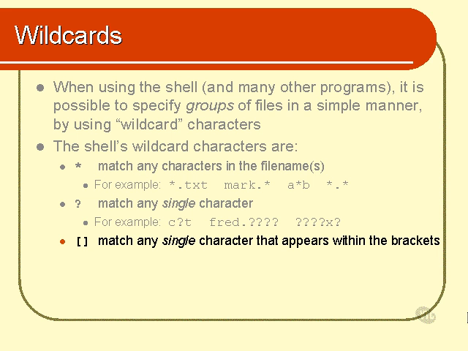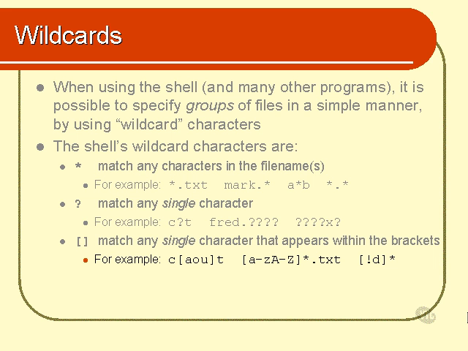Finally, there's the square brackets. Square brackets mean match any single character that appears within the brackets, and it's a single character. Everything inside the brackets is interpreted as matching a single character. Let me show you some examples. C, and then in brackets AOU, close brackets T. Now, that matches any 3-letter file name. If they exist, they may not exist, but if there was a file name CAT, that would match. If there was a file called COT, that would match, and CUT would also match, and nothing else would match.